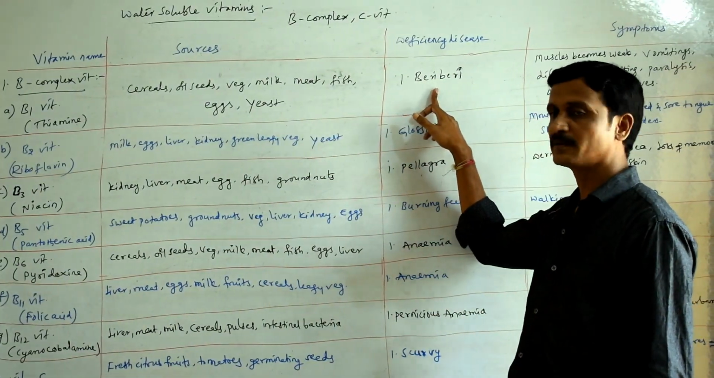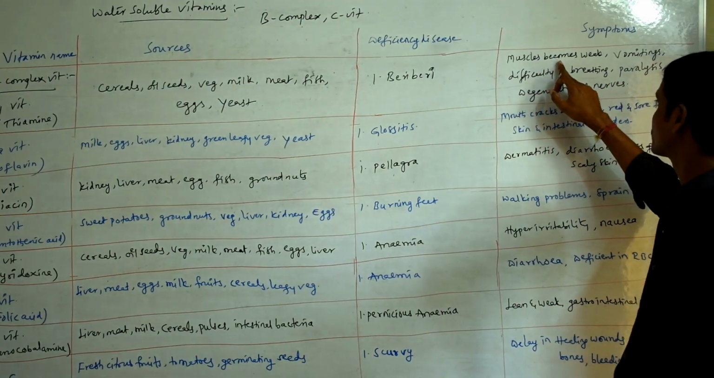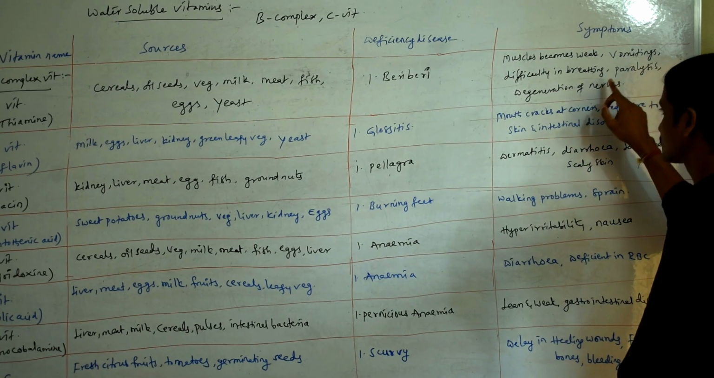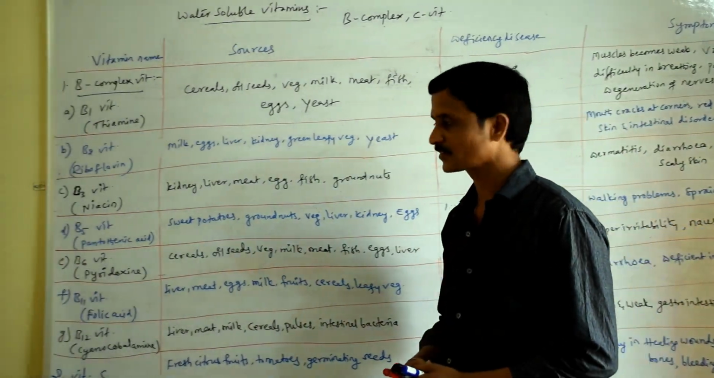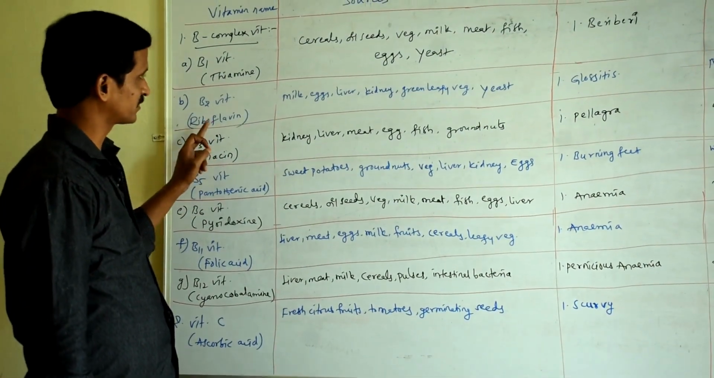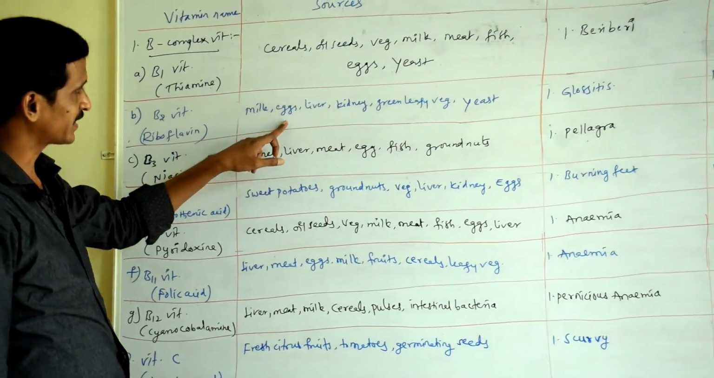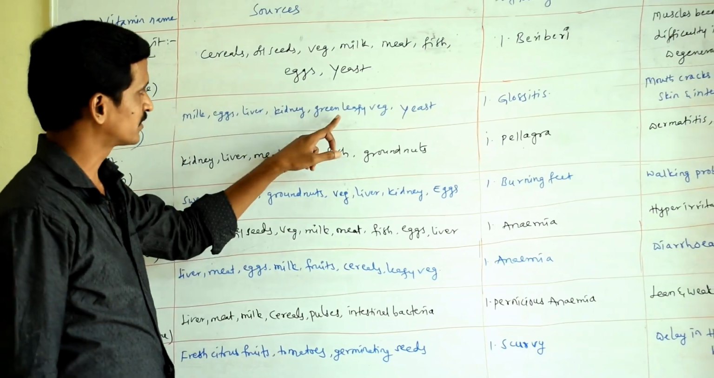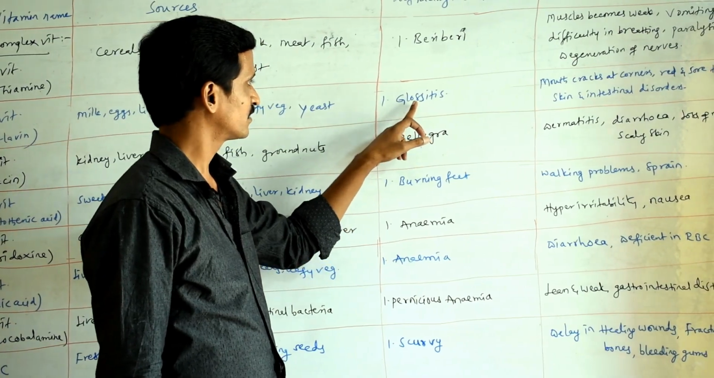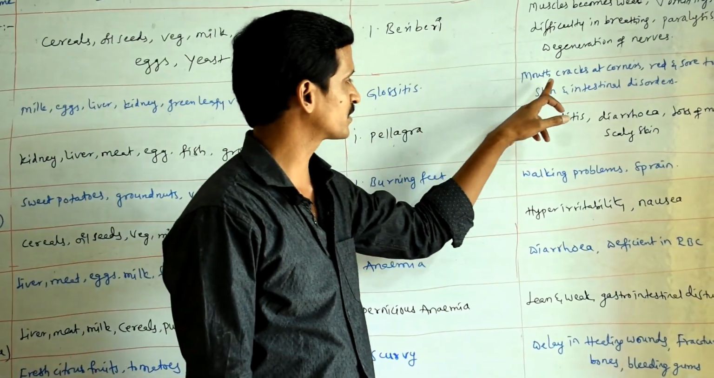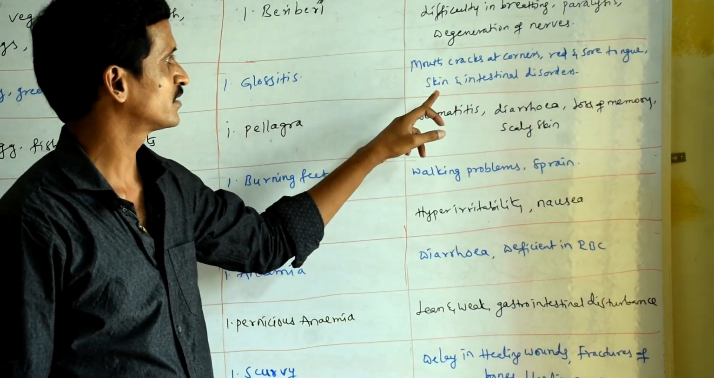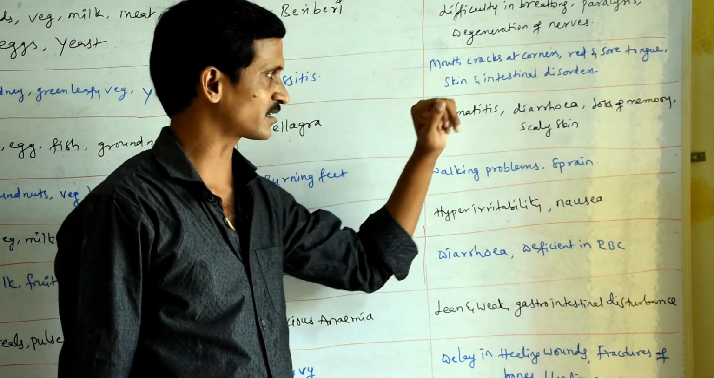The deficiency disease is beriberi. The symptoms are that muscles become weak, vomiting, difficulty in breathing, paralysis, and degeneration of nerves is observed. Then the second one, vitamin B2, technically called riboflavin. Sources are milk, eggs, liver, kidney, green leafy vegetables and yeast. The deficiency disease is glossitis. Symptoms are mouth cracks at corners, a red and sore tongue, and skin and intestinal disorders are observed.